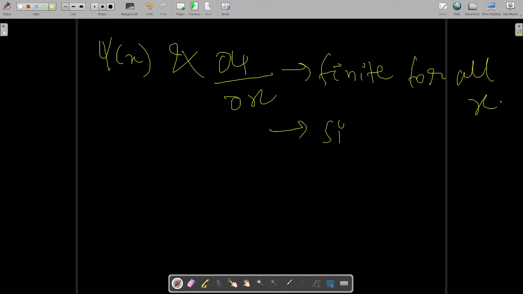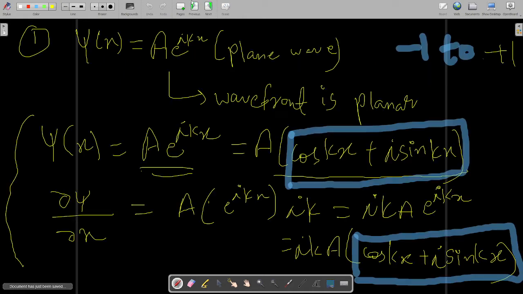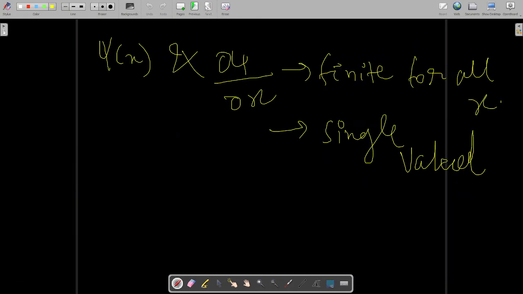They are single valued also. Why are they single valued? Because for one value of x there will be only one value, since it is a function of sine and cos.